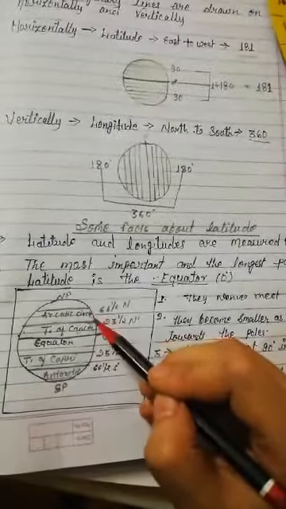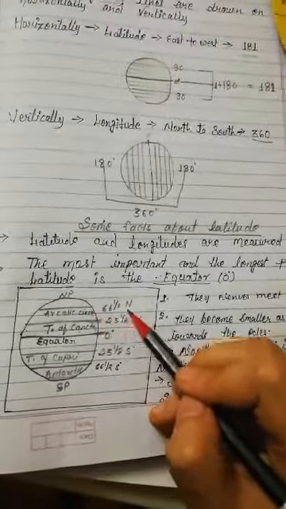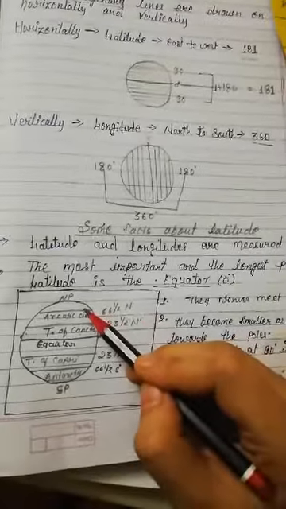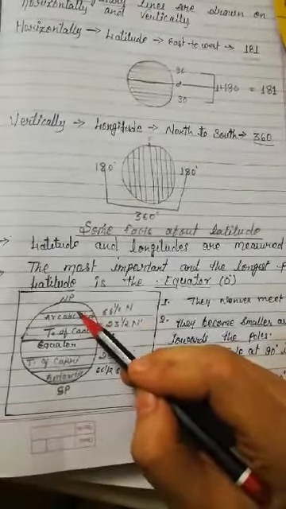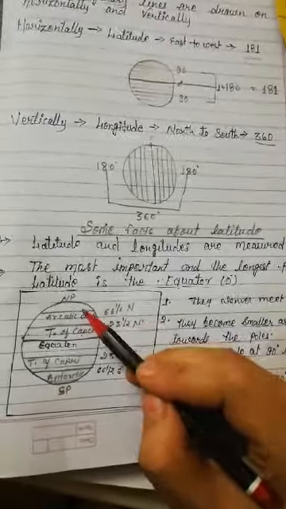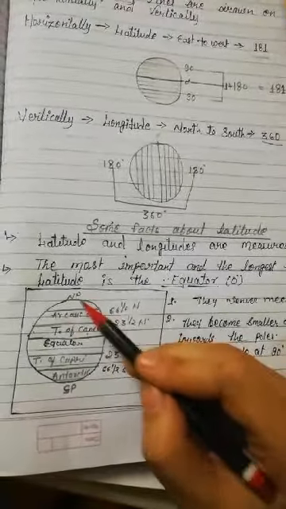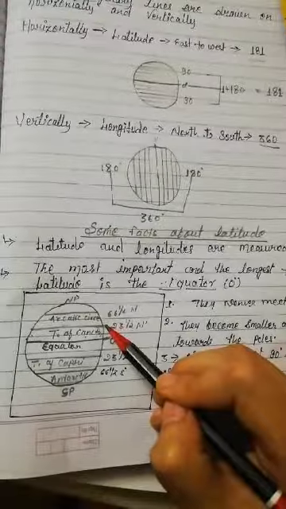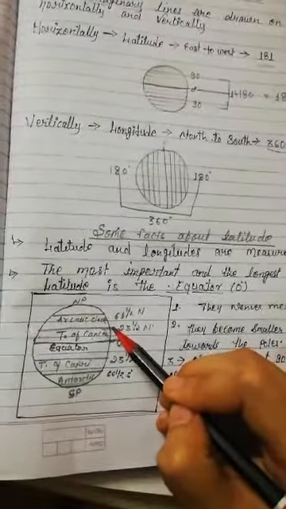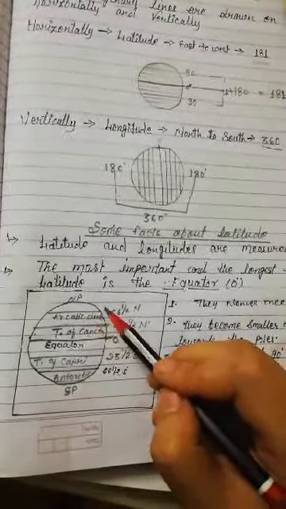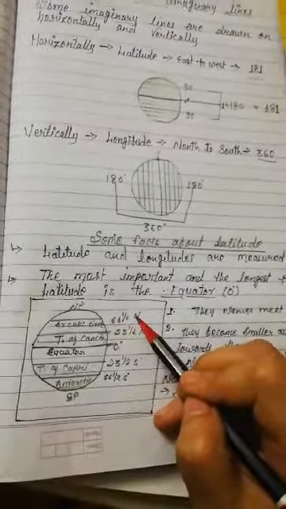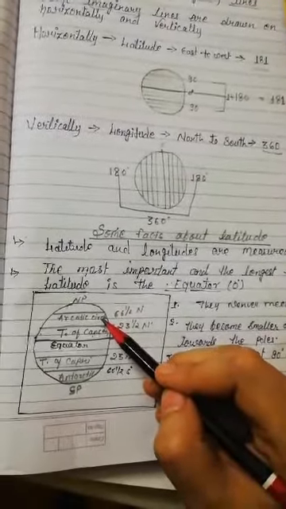When we go further up, at 66.5 degree north, what do we call it? The Arctic Circle. This is called the northern hemisphere. 23.5 degree north is called the Tropic of Cancer, and 66.5 degree north we call the Arctic Circle.